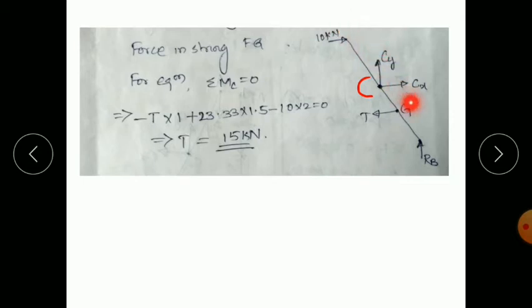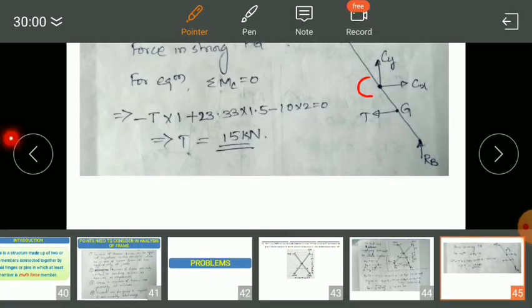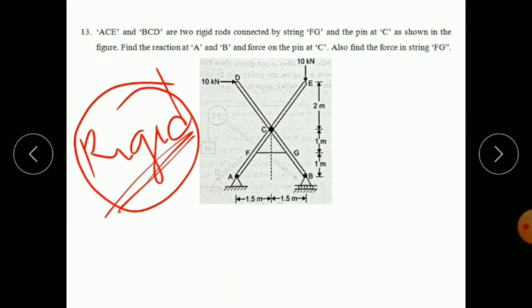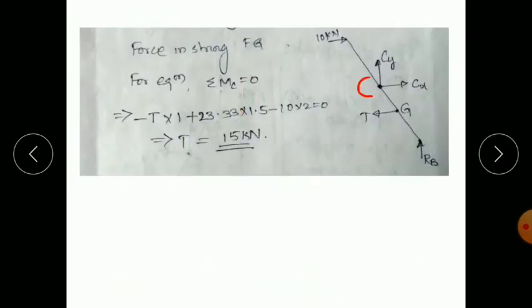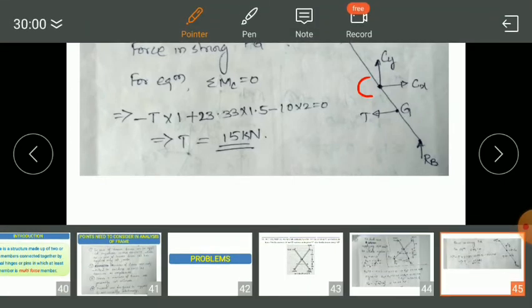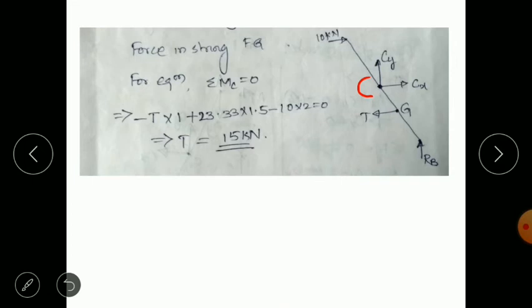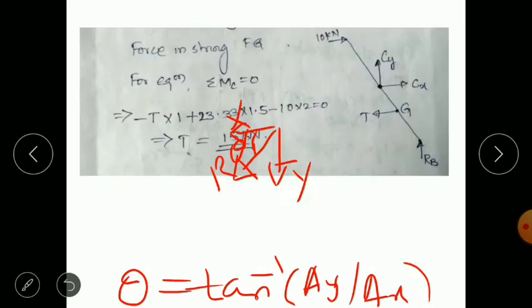So here, considering the equilibrium diagram of any one of the rods, I have considered the rod BCD. So ACE and BCD. If you want to find the force at point C and the force in the string, you can consider the free body diagram of this rod, either ACE or BCD. So here I have considered BCD. This is point B, this is point C, and this is point D.